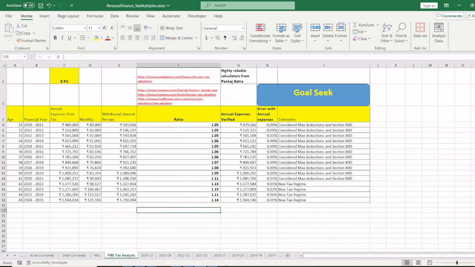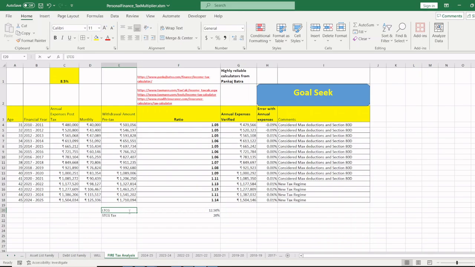So capital gain tax today, as announced, is 12.5%. This is LTCG, long-term capital gain tax. Short-term capital gain tax, right, is 20% on many of the short-term capital gains.